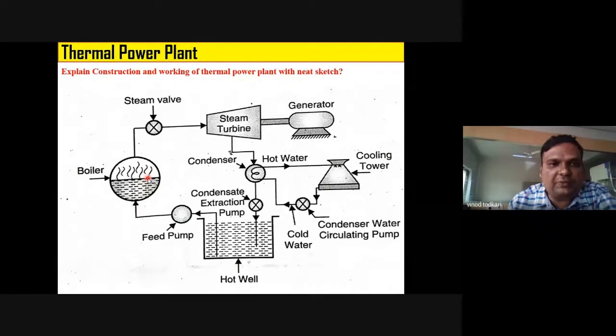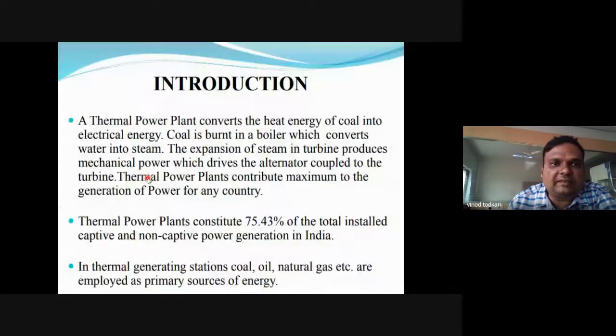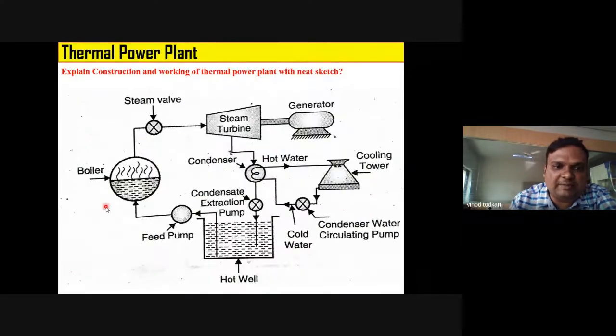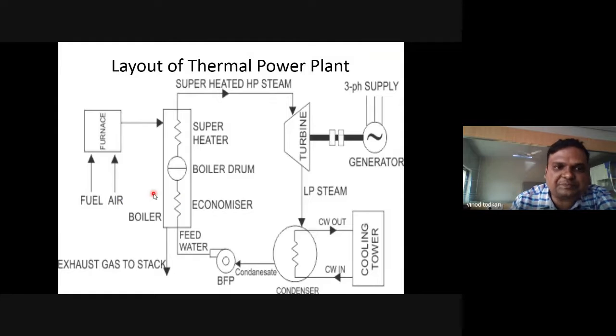Now what do we do in a thermal power plant? In a thermal power plant, we convert heat energy of coal into electrical energy. So what is the input of a thermal power plant? Here, I have not shown that. Here I have shown.